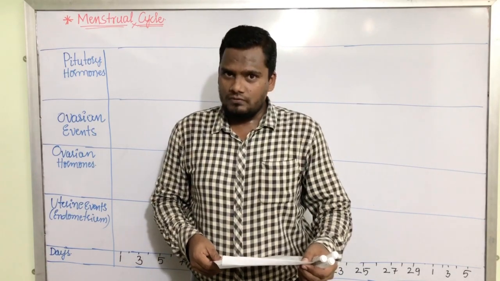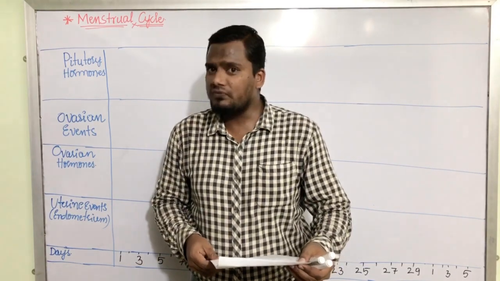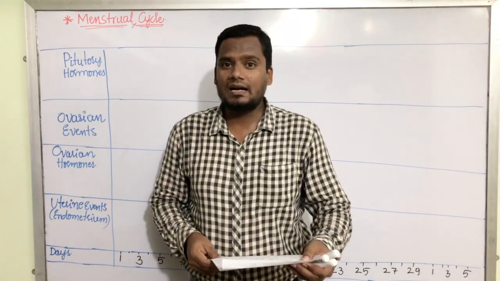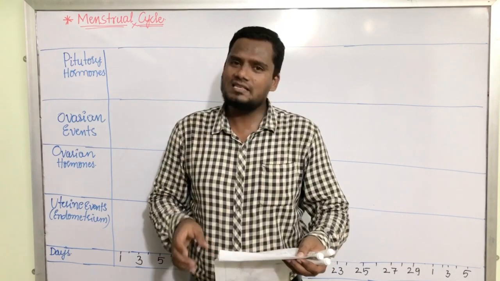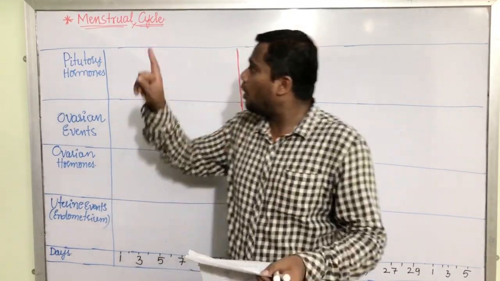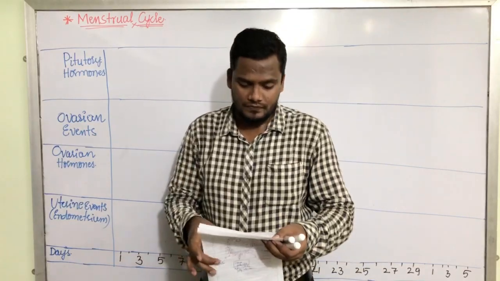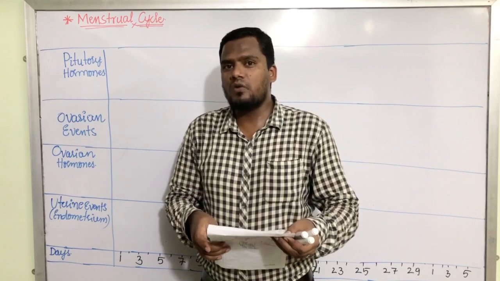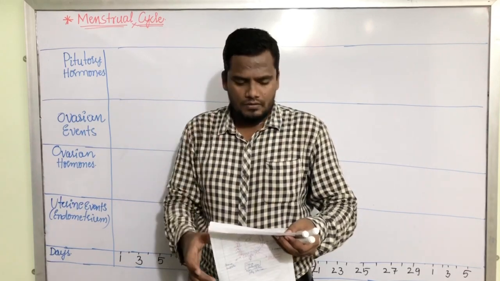I'll dictate the question, take down the question, and by the end of this video, you will come to know what will be the correct answer for this question. This is a NEET 2013 question which was asked on the menstrual cycle concept. Menstrual flow, that means blood flow.